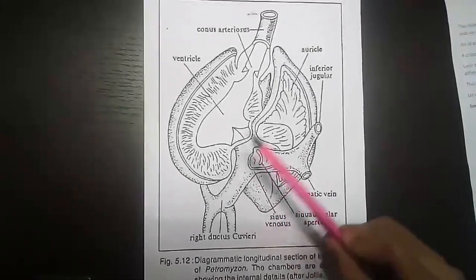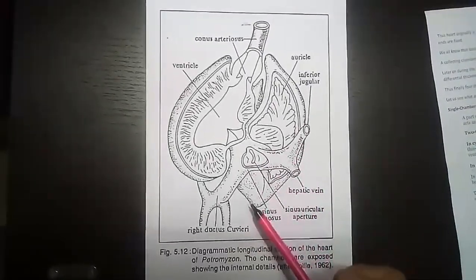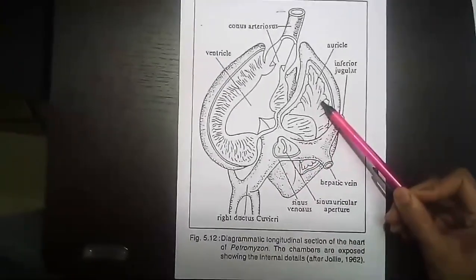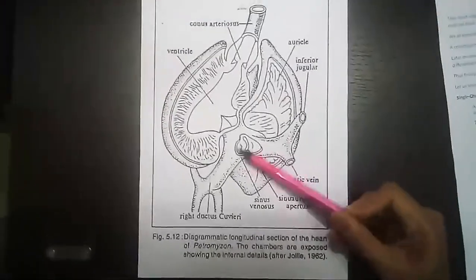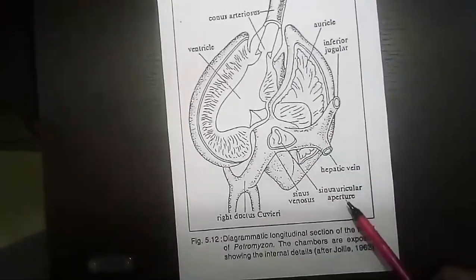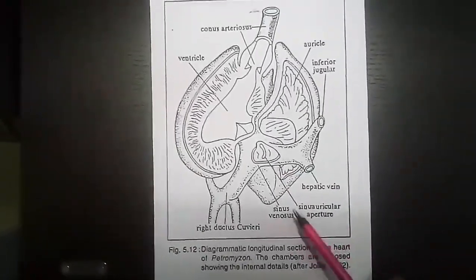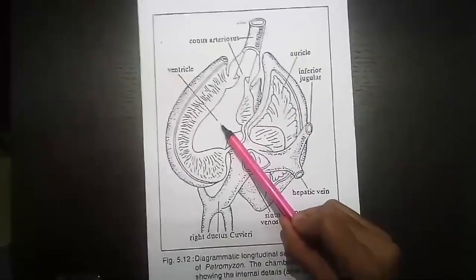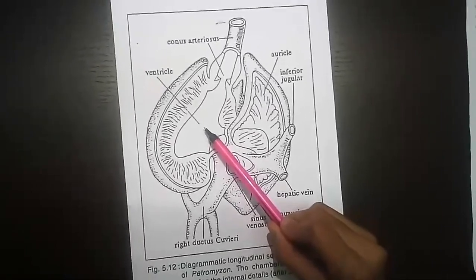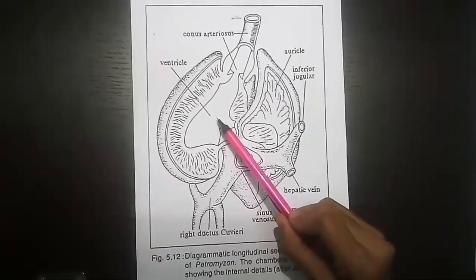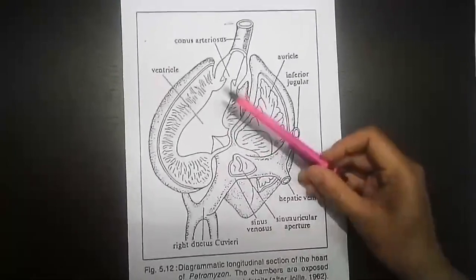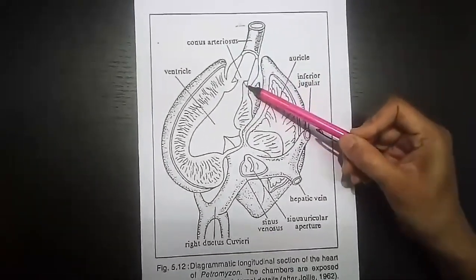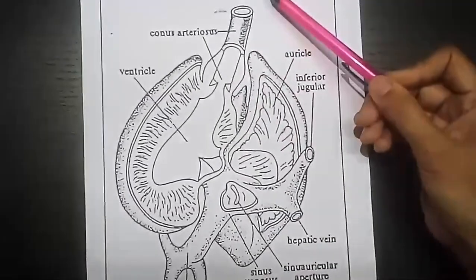It is showing different partitions or different compartments of the heart. This is sinus venosus. It opens into the auricle through a sino-auricular aperture which is guarded by a sino-auricular valve. The auricle opens into the ventricle with an auriculoventricular aperture guarded again by an auriculoventricular valve, and the ventricle opens into the conus arteriosus. It is also guarded by a valve, which is continuous with the ventral aorta.